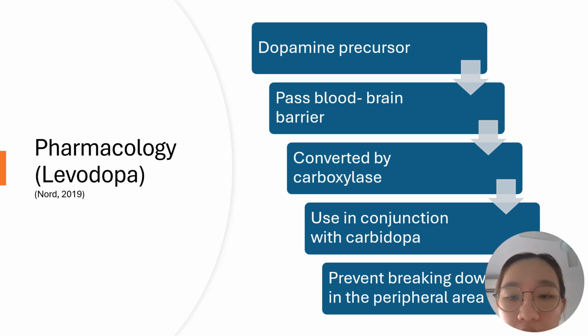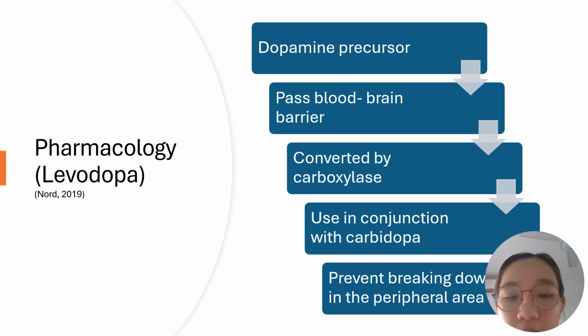As the dopamine increases, it will reduce the effect of Parkinson's disease. However, the effect cannot be eliminated. Moreover, levodopa should not be administered by itself because it will be broken down by dopamine decarboxylase to dopamine. Therefore, if levodopa is converted into dopamine before entering the brain, it will not be effective.